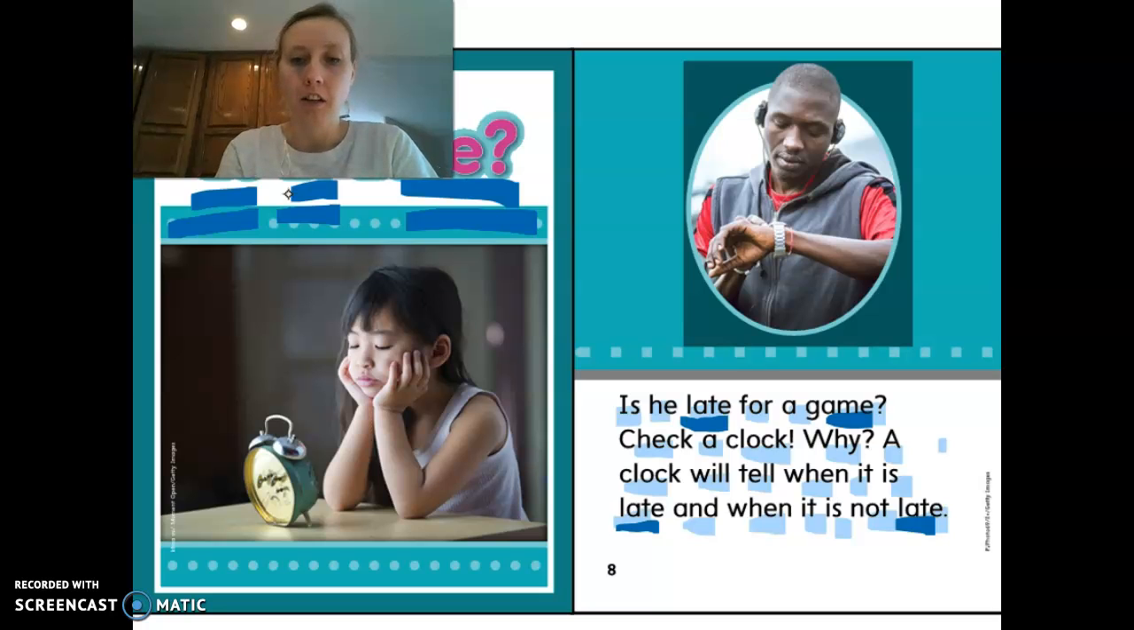Ready? Begin. Is he late for a game? Check a clock. Why? A clock will tell when it is late and when it is not late.